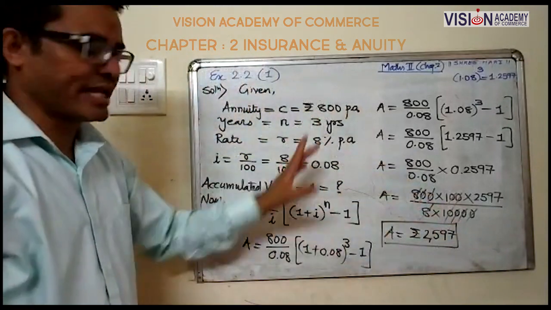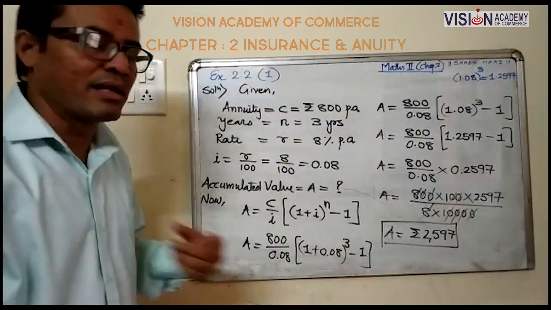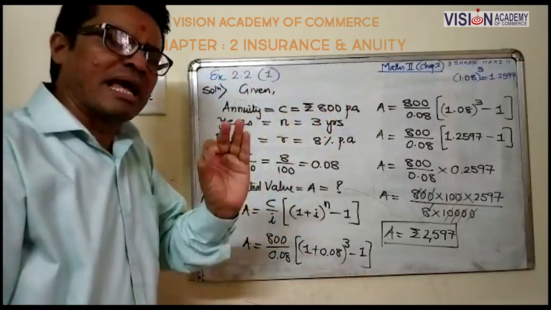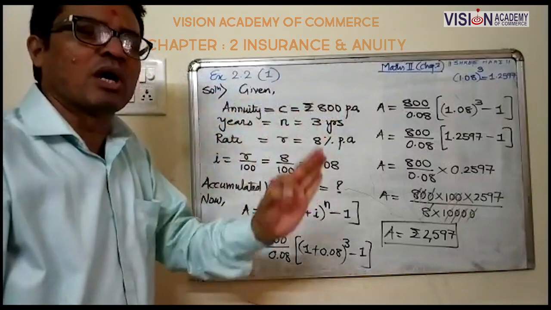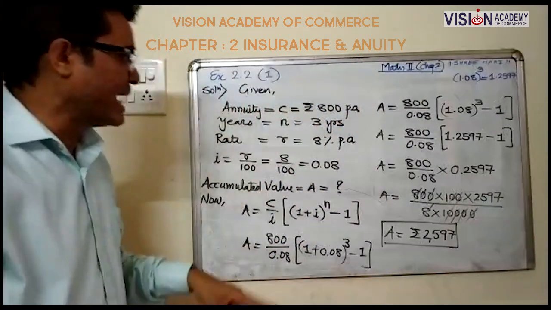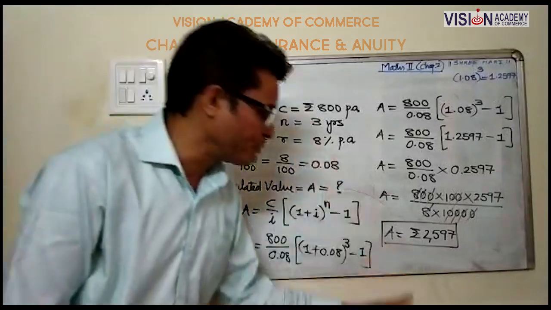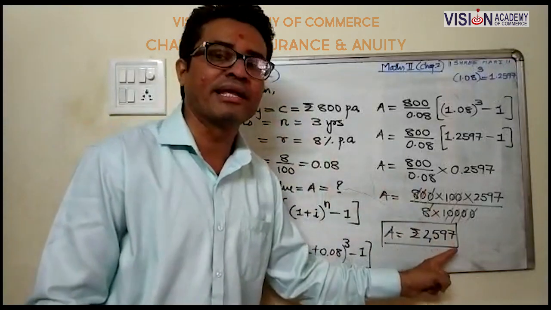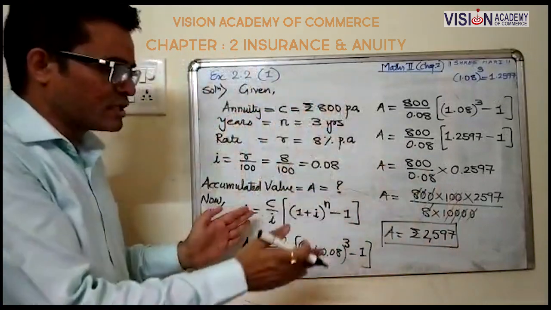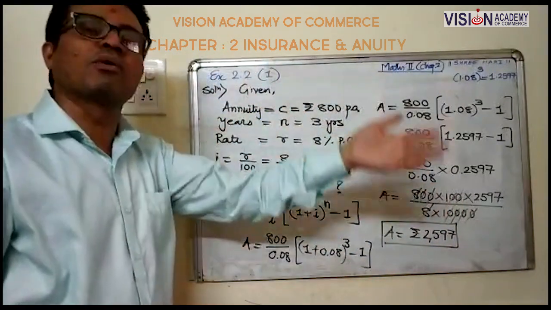That is your accumulated value. We invested 800 per annum for 3 years, meaning approximately 2,400 from our pocket. With interest we receive an accumulated value of rupees 2,597. With the help of this question, you can solve all other questions.